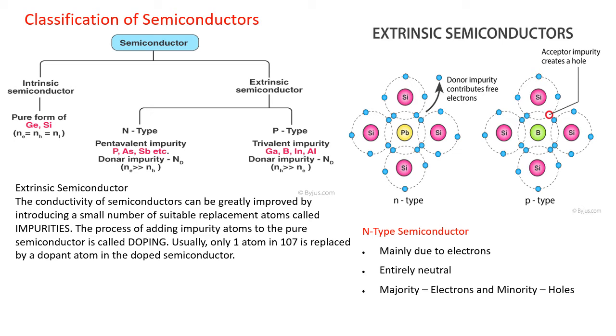If you add an antimony atom, where Sb stands for antimony, to a pure semiconductor, that is silicon, Si stands for silicon, and we know silicon has 4 valence electrons in its outermost shell, and antimony has 5 electrons in its valence band.